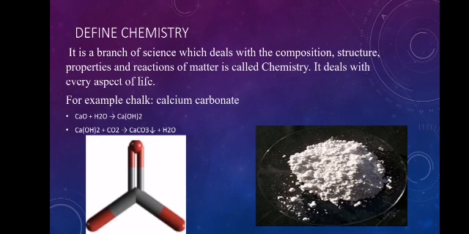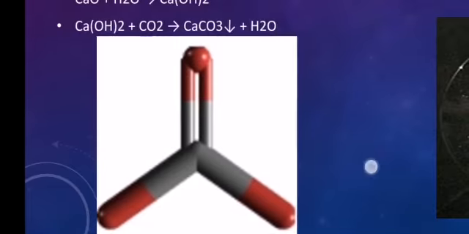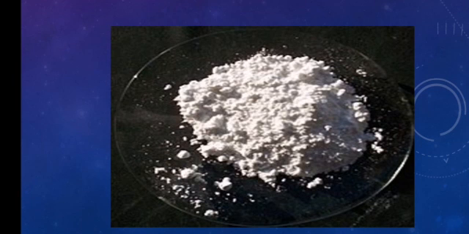Define chemistry. It is the branch of science which deals with the composition, structure, properties and reactions of matter. It deals with every aspect of life. For example, chalk. The formula of chalk is calcium carbonate. Here we will discuss the structure. This is the structure of calcium carbonate, and its appearance is white in color. This is a physical property.